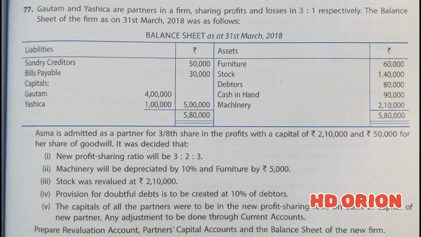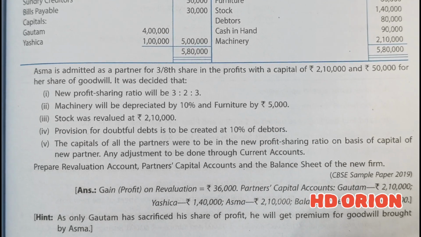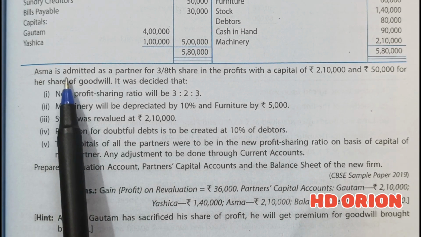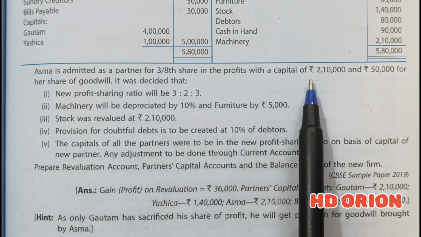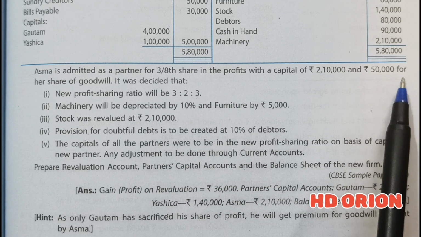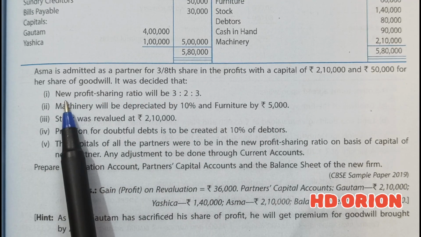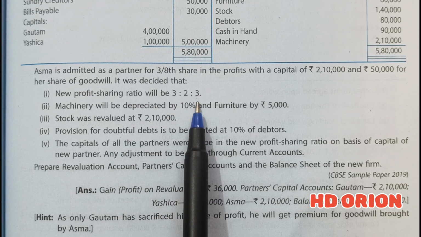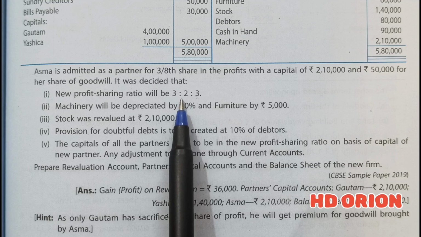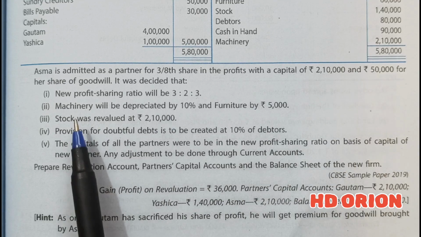Now, what happens? A new partner is joining the firm. Who is it? It is Asma. Asma is admitted as a partner for 3/8 share in the profits with capital of rupees 2,10,000 and rupees 50,000 for her share of goodwill. It was decided that the new profit sharing ratio will be 3:2:3. Now the old ratio and the new ratio of old partners have changed, so we will calculate the sacrificing ratio for the treatment of goodwill.